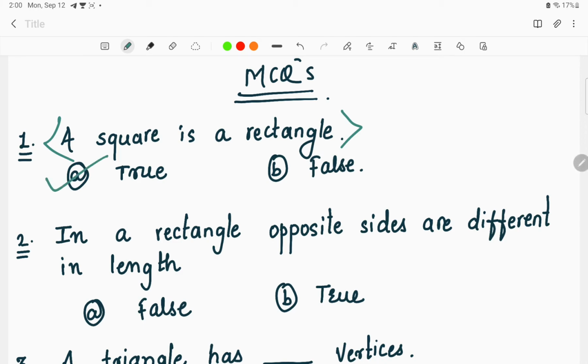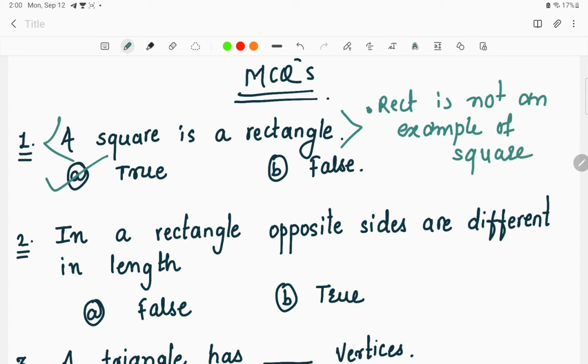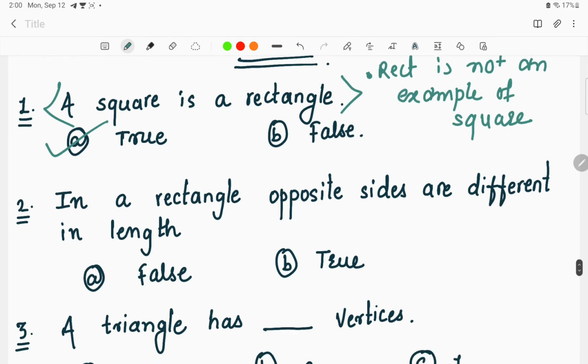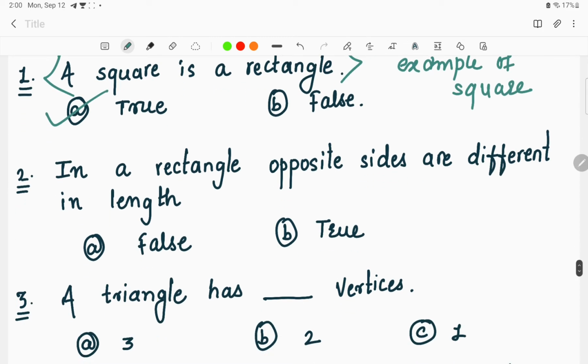As we know, we have seen that a square is a rectangle, but a rectangle is not an example of a square. A rectangle is not an example of a square, but a square is an example of a rectangle. Okay, so this answer will be true. Next: in a rectangle, opposite sides are different in length.